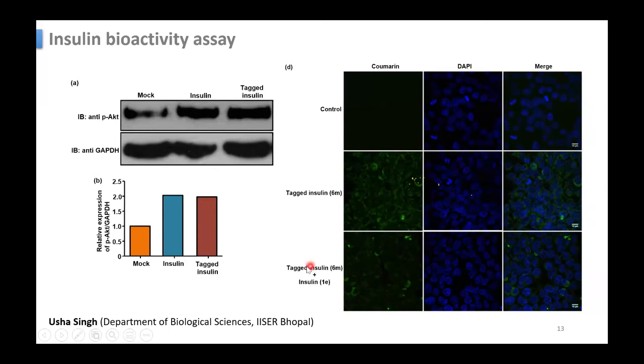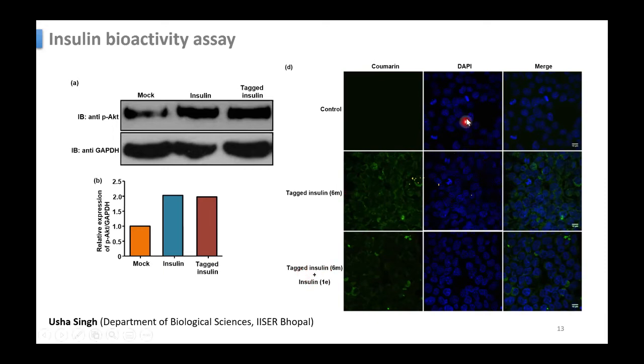That means that if both are present, it doesn't mean the cell will only take up insulin. It will also take up the tagged insulin. So if both are present, the insulin uptake and tagged insulin uptake are similar.